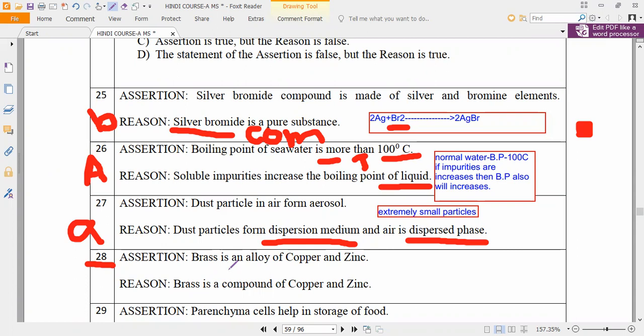Option A? No. Brass is a compound, they are saying. Brass is not a compound. So the answer is option C. Brass is an alloy of copper and zinc. Understand?